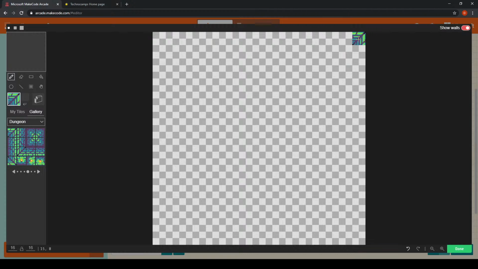So you select an option, let's go with the top right corner, and you simply slide your mouse over to that corner, left click, and it places the block down. If you make a mistake, you can select the eraser tool here and click on it and it removes it. But you'll need to make sure that you go back onto the paint tool, which is that pencil symbol, in order to replace the block. I'm just going to find all of my corner pieces. So I've gone for this green sort of brick tile design.